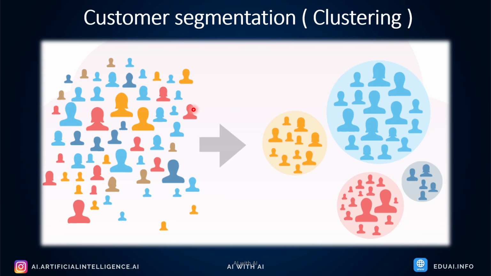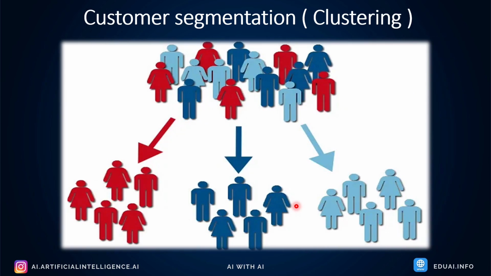In the example you see, we wanted to find 4 clusters based on age, gender, ethnicity, and let's say demographics. This is how it will form 4 groups, 4 clusters, and now you can target your product to a specific group. In conclusion, K-means clustering is a simple but powerful unsupervised machine learning algorithm that can be used to group data into clusters. It is a versatile algorithm that can be used for a variety of tasks such as customer segmentation, market segmentation, and image segmentation, wherever you need grouping of data when you have unlabeled data.